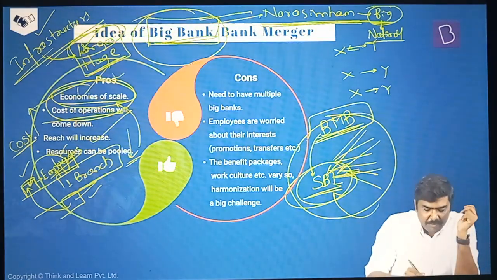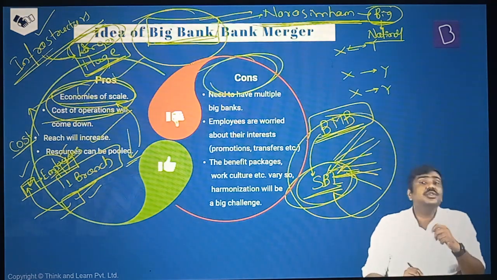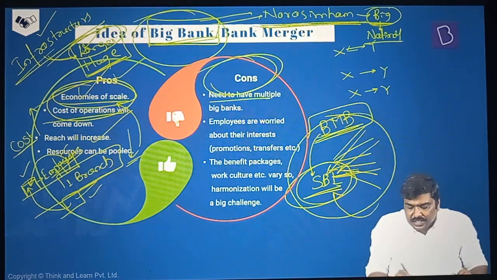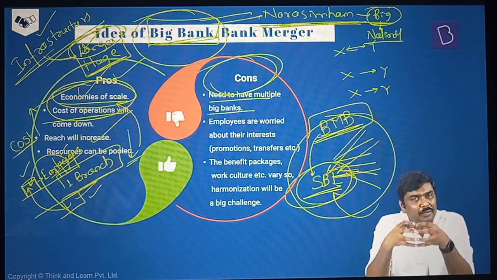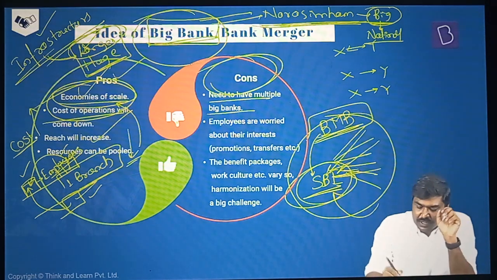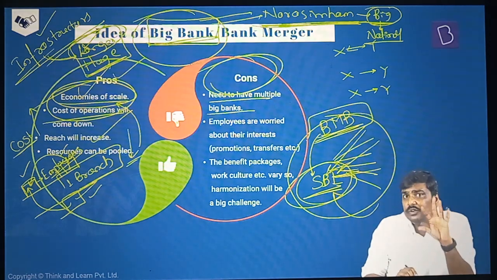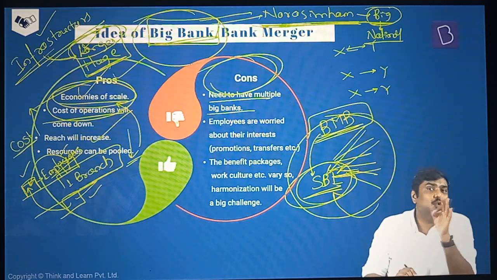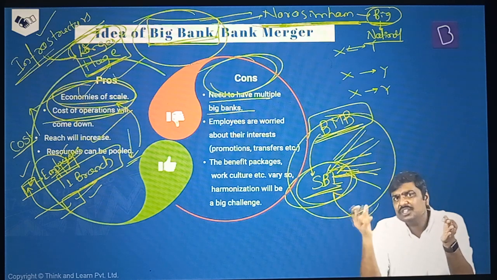Now, having seen the good outcomes that we are expecting, or the objectives that we want to achieve with the concept of a big bank, what are the concerns? What are the issues associated with a big bank? First one, understand this. It is not sufficient to have only one big bank or two big banks. You need to have multiple big banks.